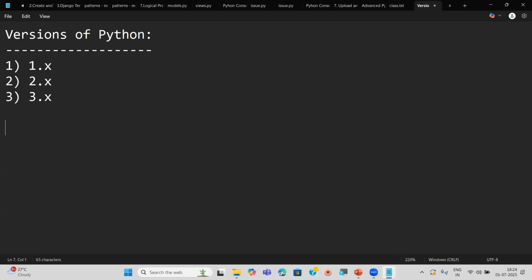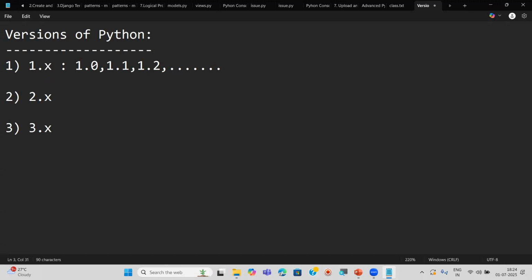Now 1.x, next 2.x, next 3.x. X represents a decimal number, like 0, for example 1.0, 1.1, 1.2, 1.3, something like that. Let me talk one by one. In 1.x we had the 1.0 version, 1.1 version, 1.2 version, and so on.